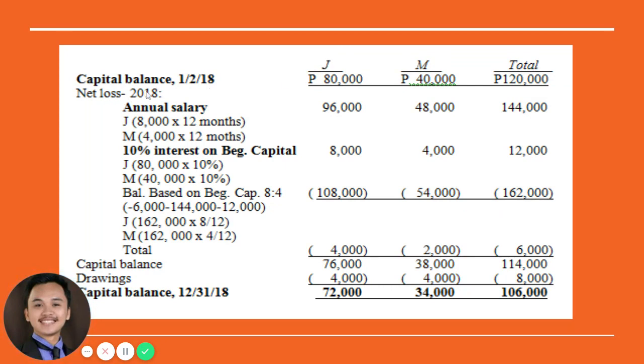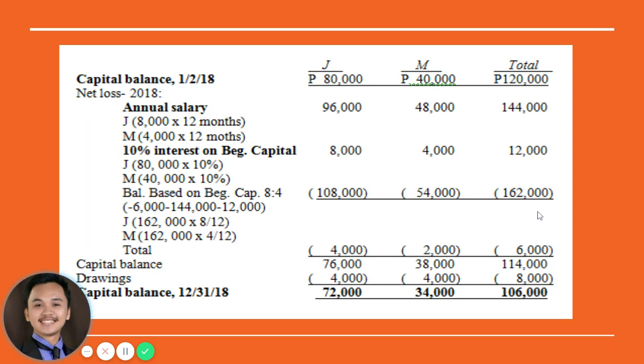Since we have a loss here in 2018, we'll have the loss of 6,000 minus the annual salary of 144 minus 12,000. So therefore, we will be sharing a total loss of 162,000. And this 162,000, asa gani inigikan si 162,000?